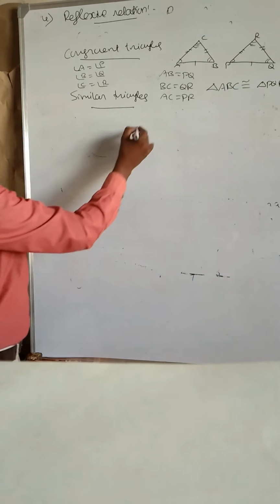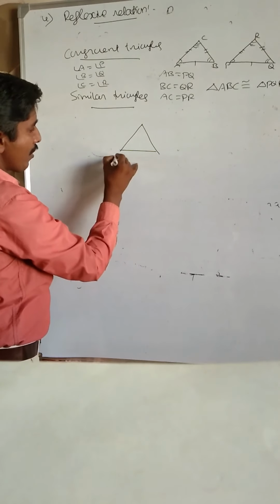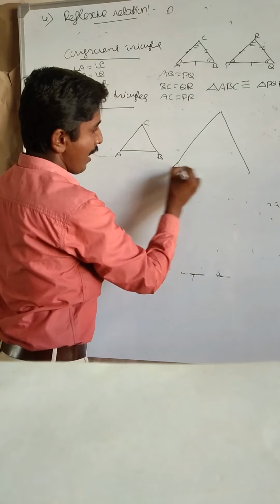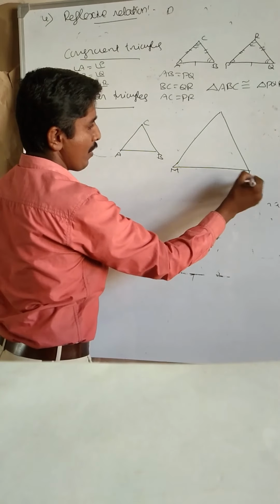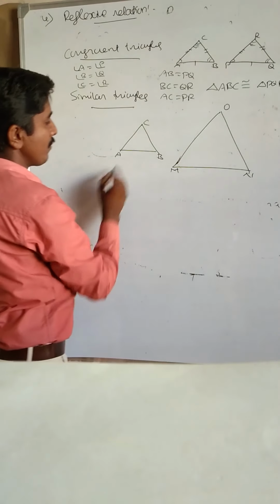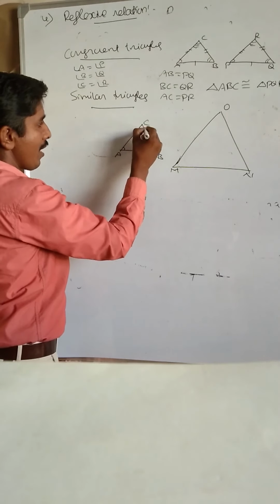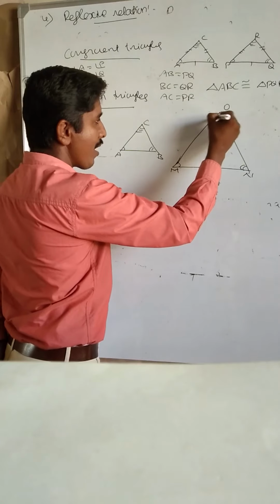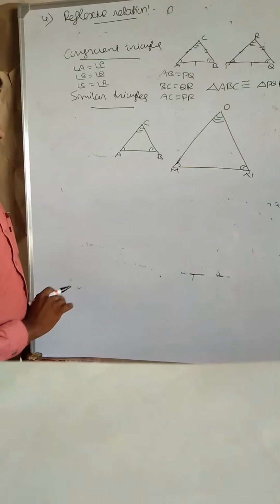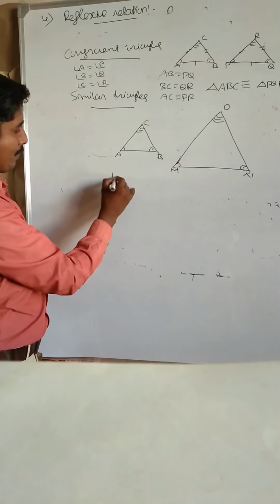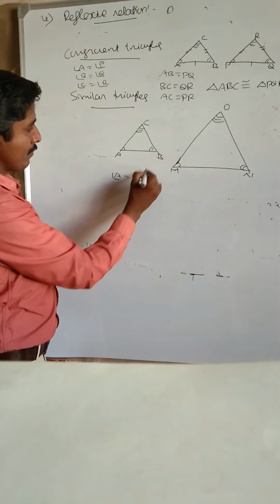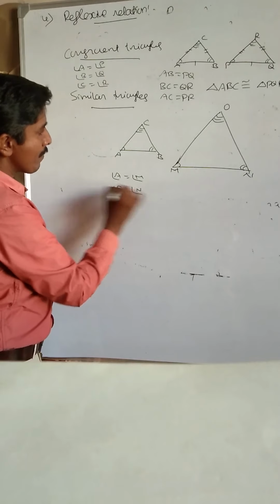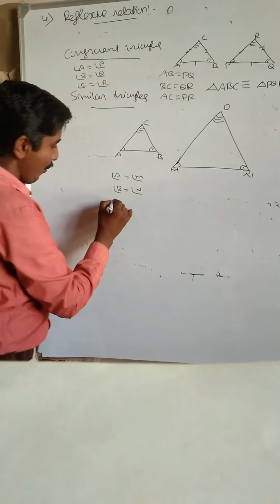Next, come to similar triangles. Triangle ABC, triangle MNO. This is angle A, angle B, angle C, angle M, angle N, angle O. So here angle A equal to angle M, angle B equal to angle N, next angle C equal to angle O.